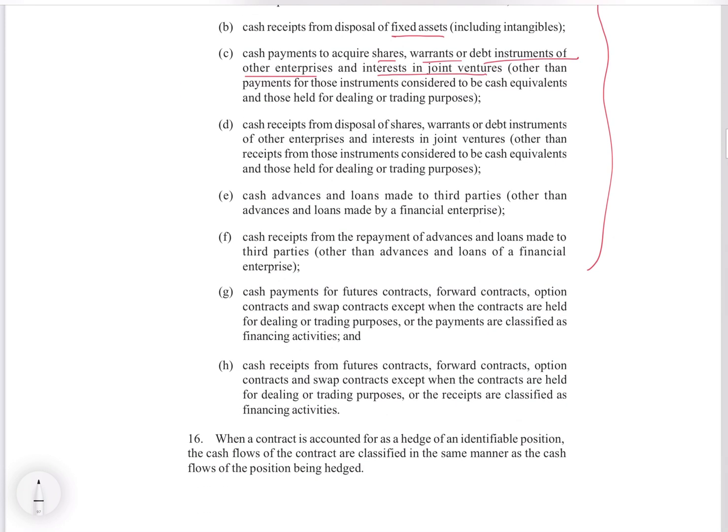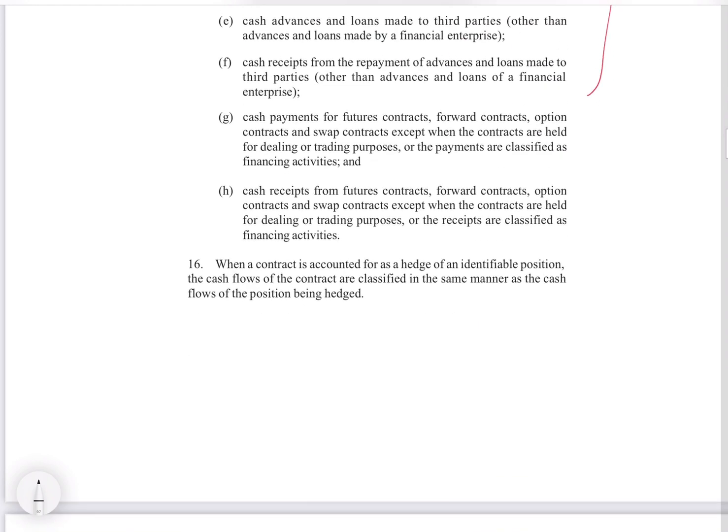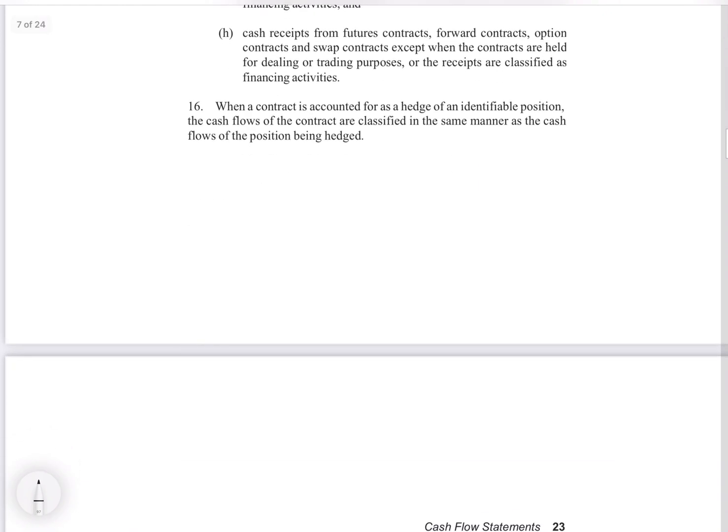Okay, so any expenditures intended to generate future income and cash flows become the part of your investing activity. So first you have to understand the nature of the business and understand that activity.